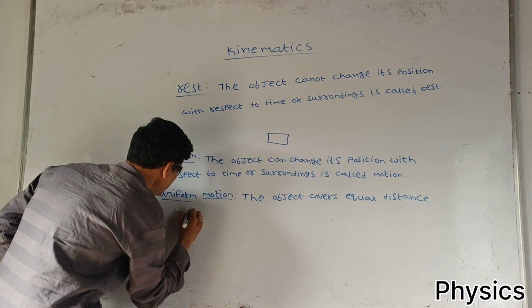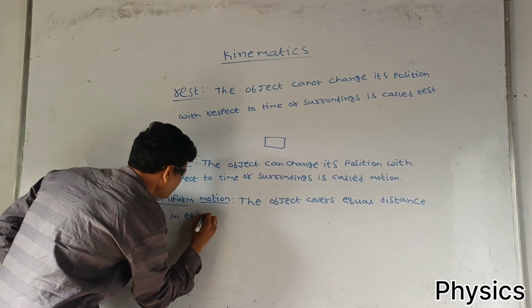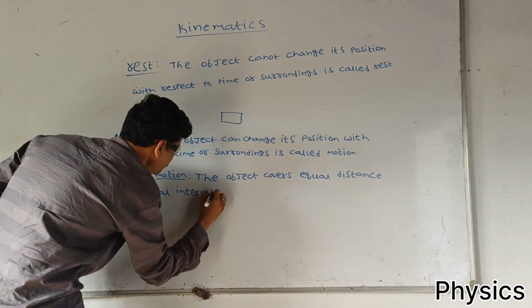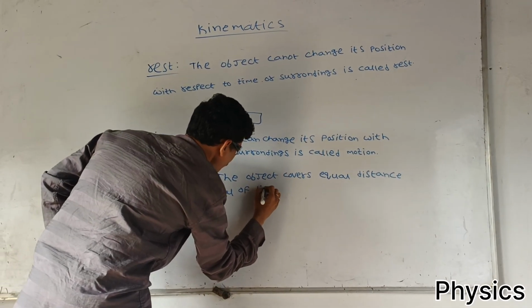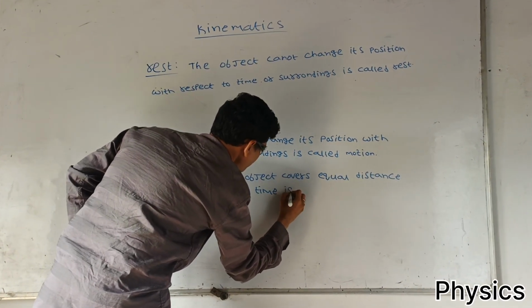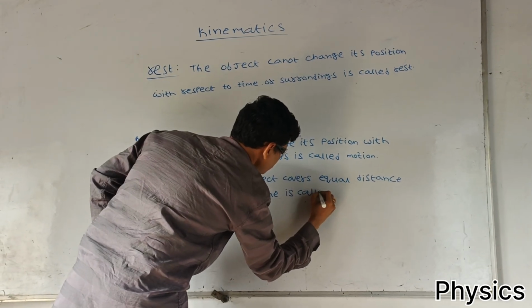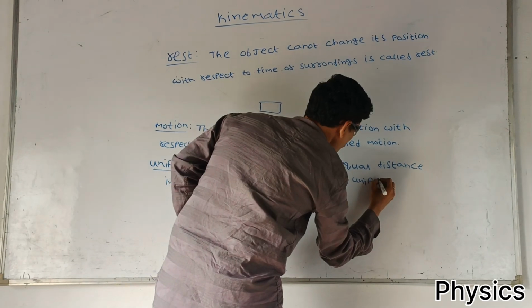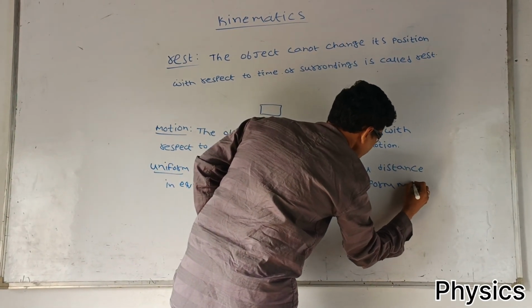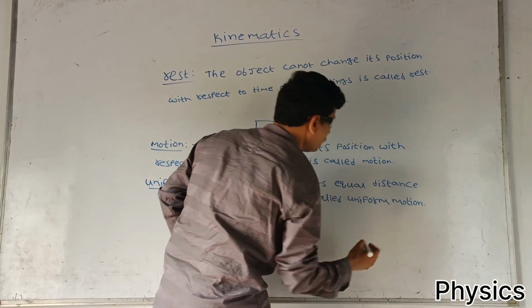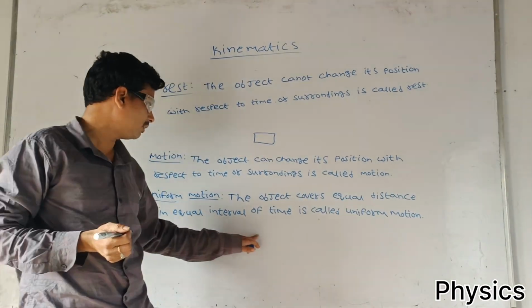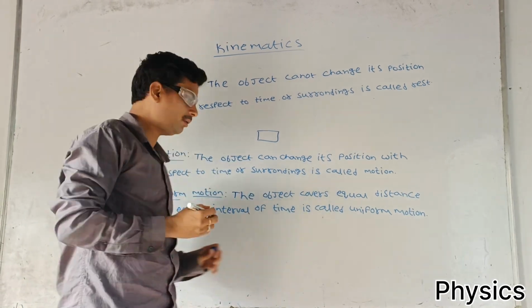The object covers equal distance in equal interval of time is called uniform motion.